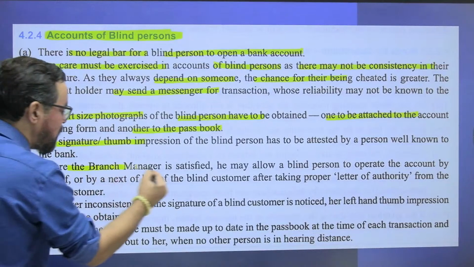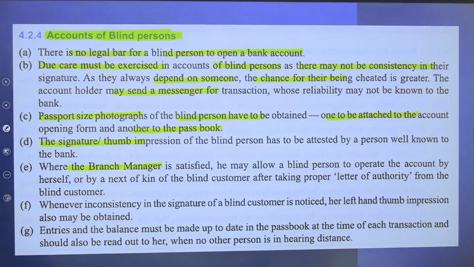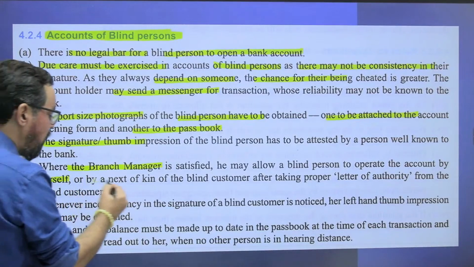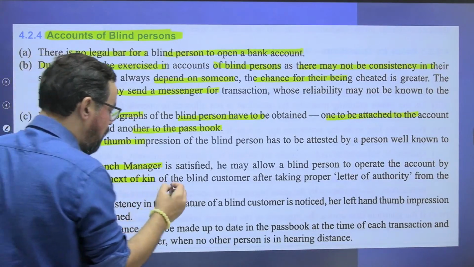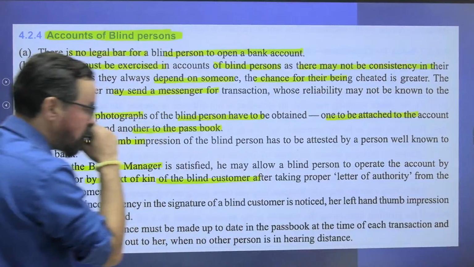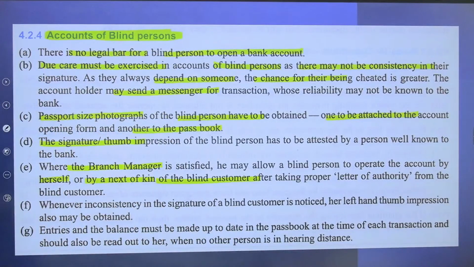Where the bank branch manager is satisfied, he may allow a blind person to operate the account by herself or himself, or by next of kin of the blind customer after making a proper letter of authority from the blind customer.